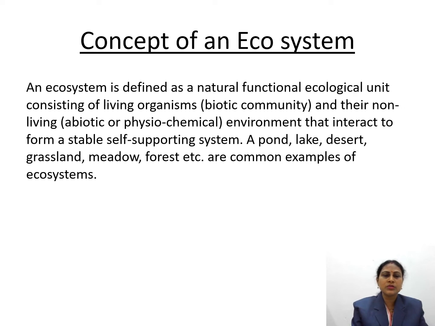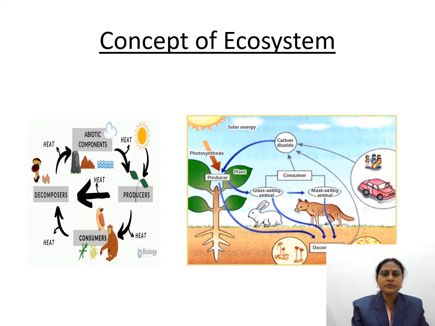So these are the figures shown for ecosystems. Both abiotic and biotic components interrelate to form a stable self-supporting system. Like this, these are producers, these are consumers, and these are solar energy, carbon dioxide, the abiotic components. This is the concept of an ecosystem.